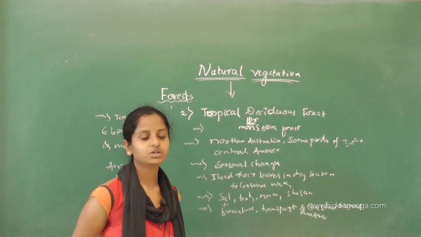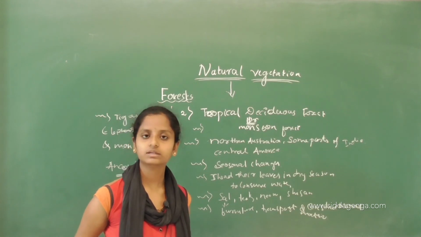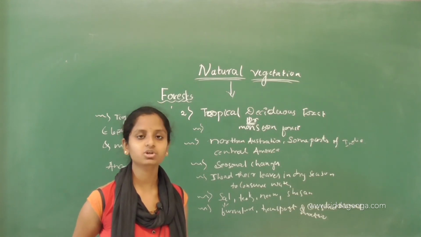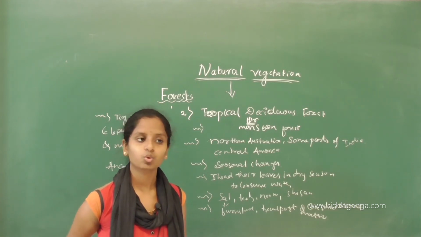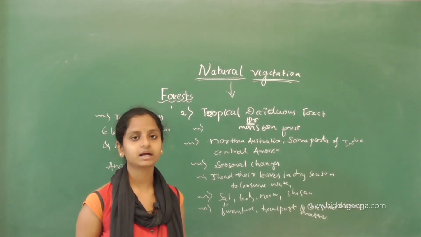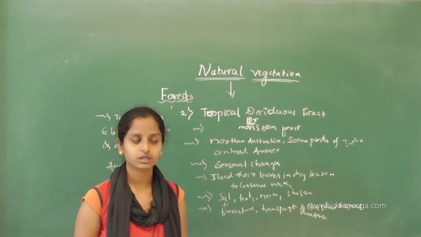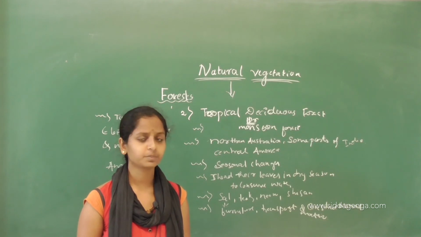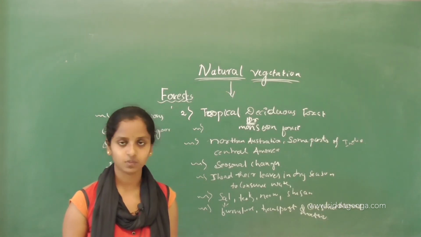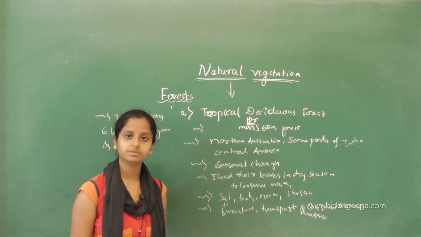Here in this chapter, you have to note down all the features of the forest, and you have to learn the features: how they look, what we can see, what kind of trees and animals will be there, and what kind of temperature will be there.